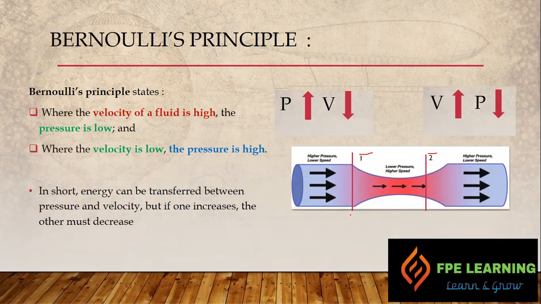Due to the high diameter, pressure is high and velocity is low, and at the same time while the water goes to point 2, due to the decrease in pipe size, the velocity is high and pressure is low at this location. So the energy at point 1 and 2 is constant. Only at one location pressure is going up, and at another location velocity is going down, and vice versa for other applications. This is all about Bernoulli's principle.